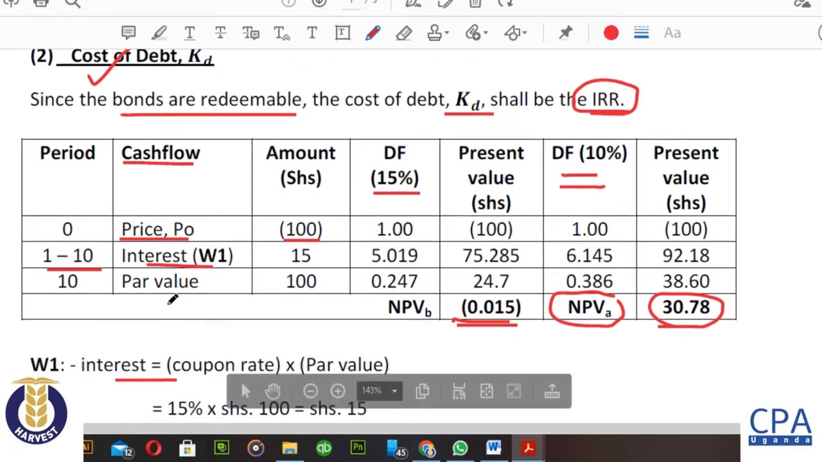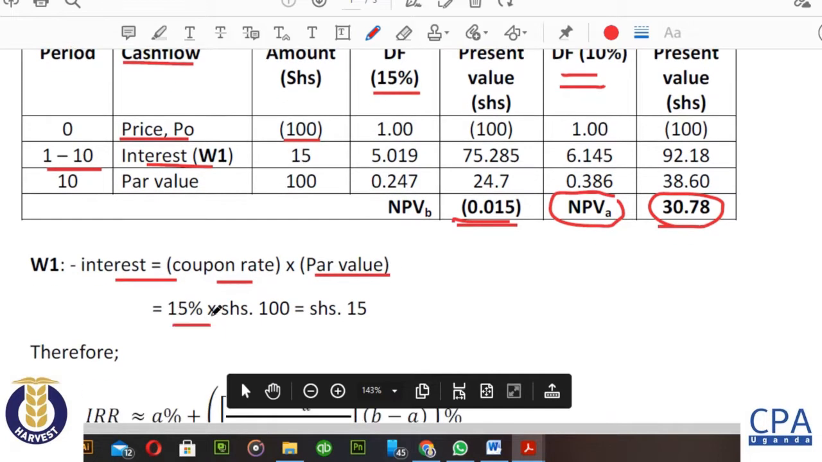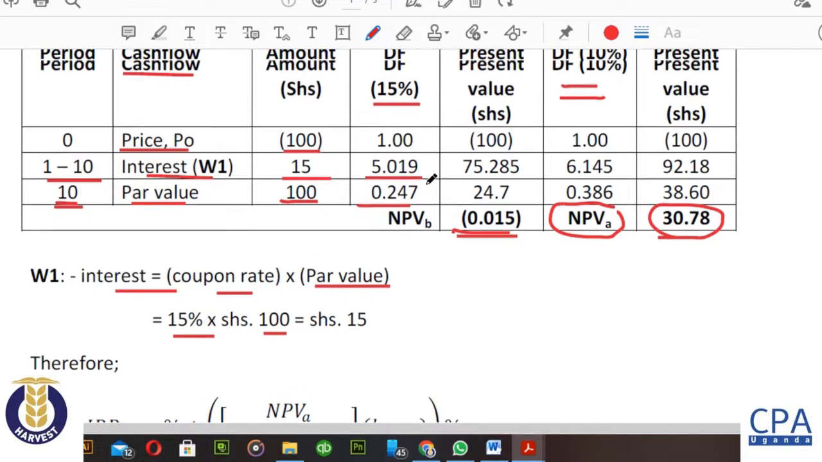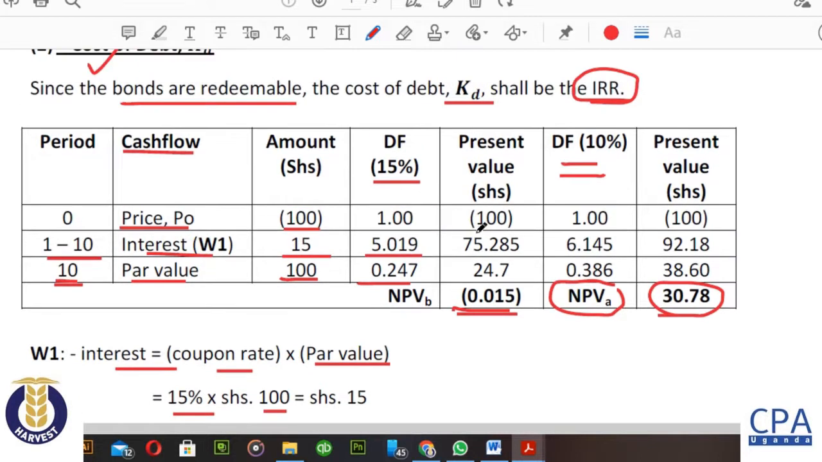But what is the interest? The interest is the coupon rate times the face value. The coupon rate is 15%, the face value is 100. So that gives you 15. And then in the final year, in year number 10, you get the par value, which is the 100. So the 5.019 and the 0.247 you must pick from the tables. The 5.019 is the annuity factor, 15%, 10 years. Then the discounting factor in year 10 at 15% is 0.247. Check the tables and you verify this.